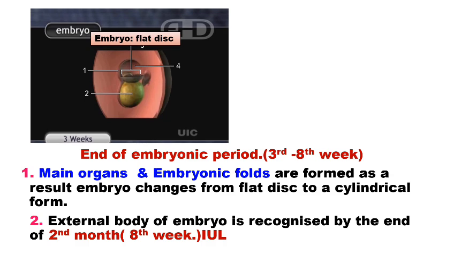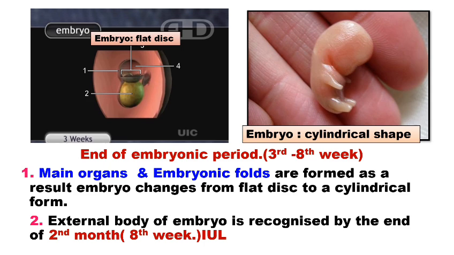At the end of the embryonic period, between the third and eighth week, the main organs of an embryo are formed. As a result of the folds, the embryo, which is a flat disc, forms a cylindrical structure. The external body form of the embryo is recognized by the end of the second month, or eighth week of intrauterine life.